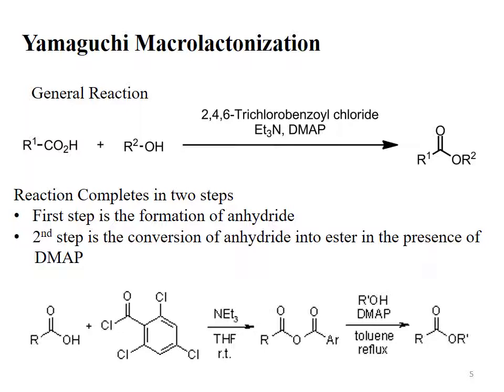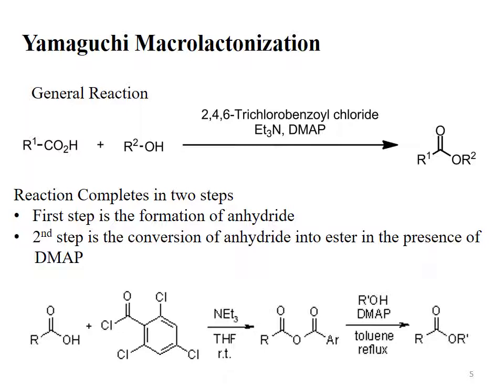The product will be the cyclic ester. The cyclic ester is called lactone. Note the difference. If the substrate is a simple carboxylic acid, then this carboxylic acid will react with one mole of alcohol in the presence of Yamaguchi reagents, which are 2,4,6-trichlorobenzoyl chloride and dimethylaminopyridine. The product is a simple ester. The reaction is called Yamaguchi esterification.